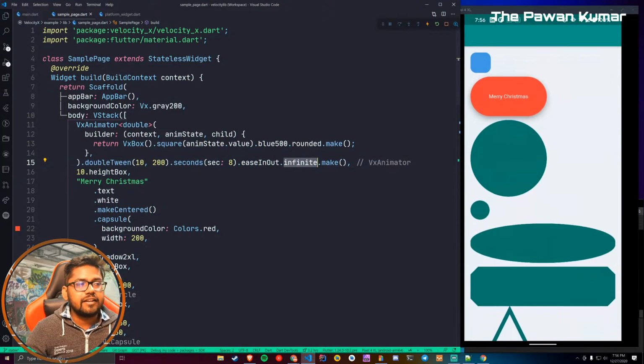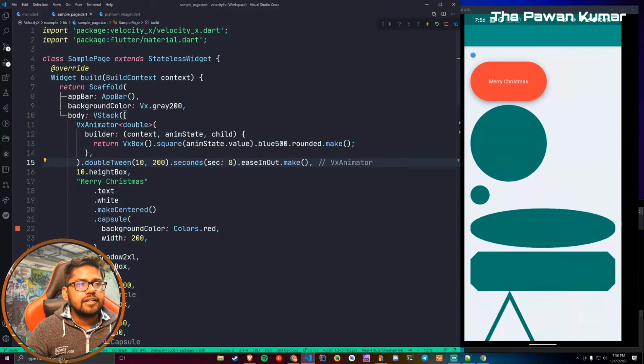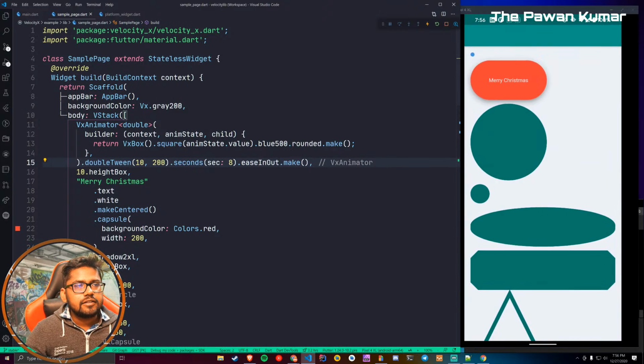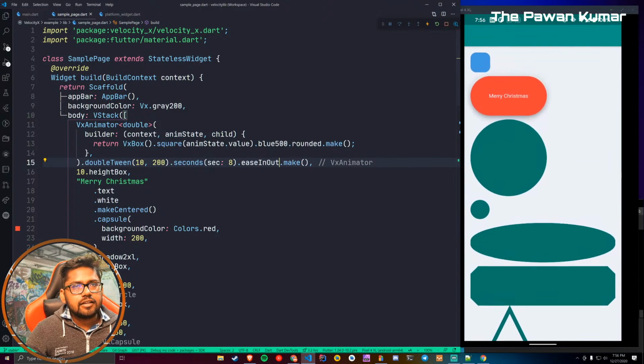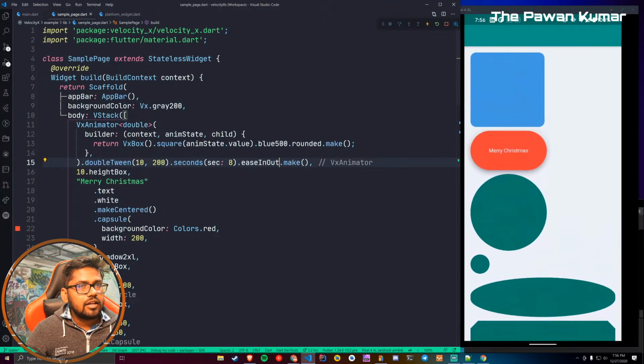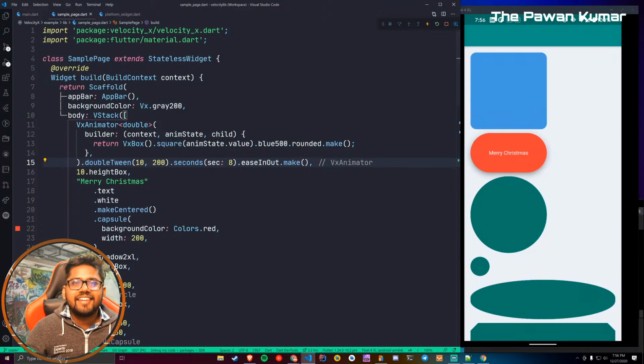So then you will remove this dot infinite, and if I do a hot restart, then you will see it happened only once. Okay. How can you start this animation on button click in VX?